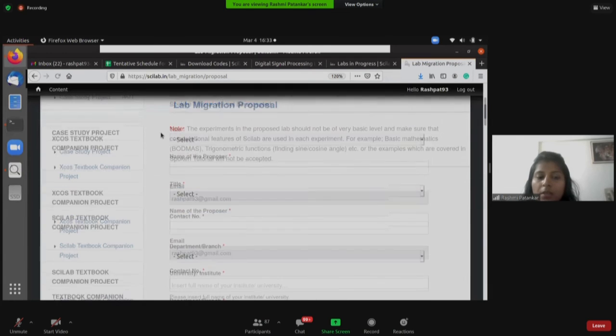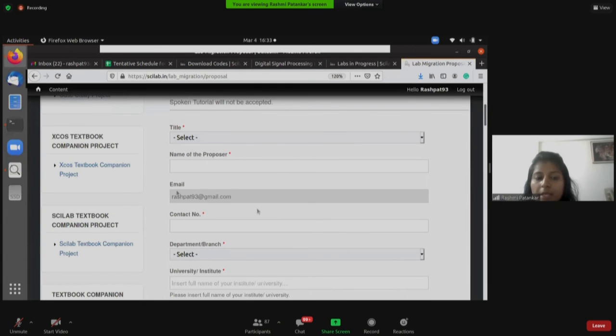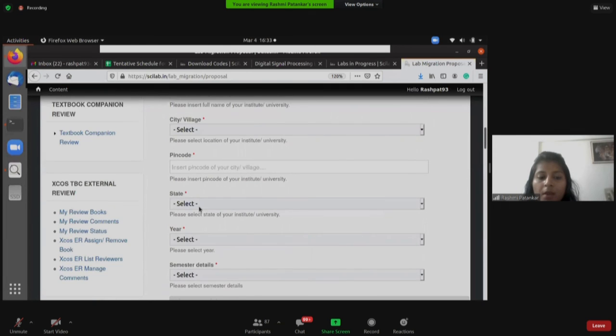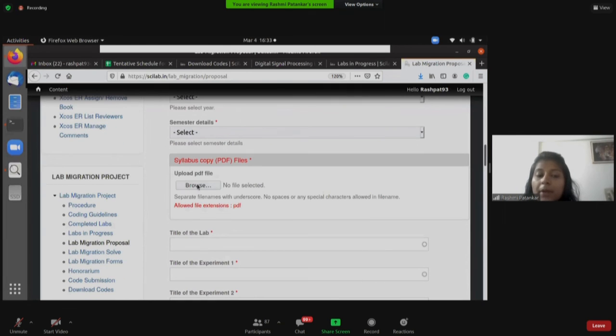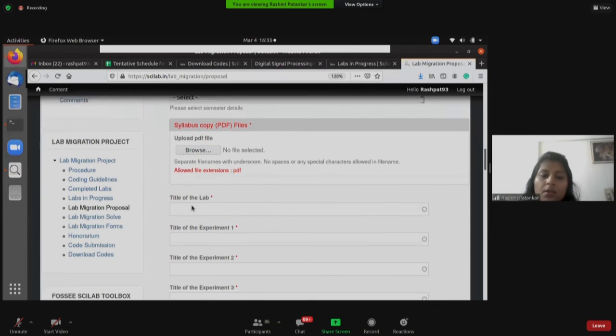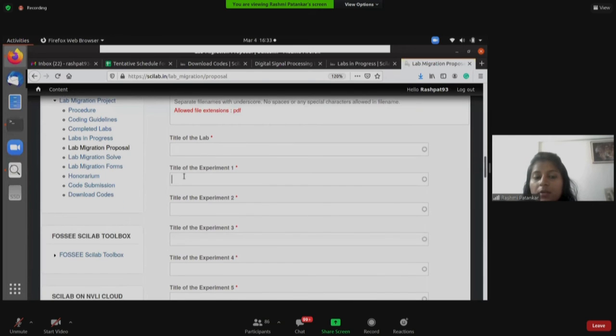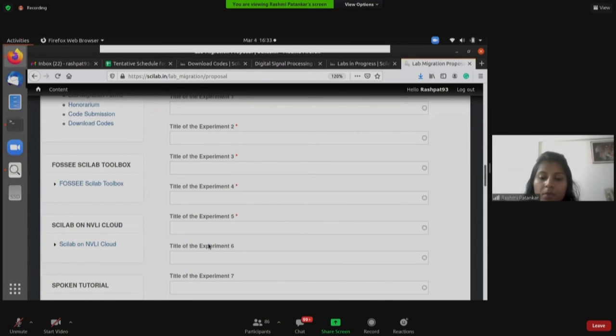Then you have to enter your personal details, the information required over here, and also upload the PDF of your syllabus. Why is it required? Because we also want to make sure that these labs are there in your syllabus. Then you enter the title of your lab and the title of the experiment.